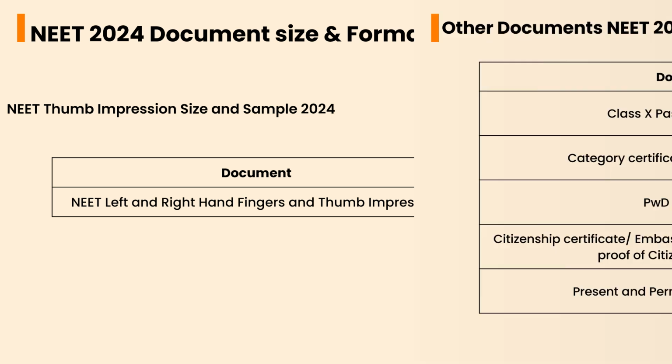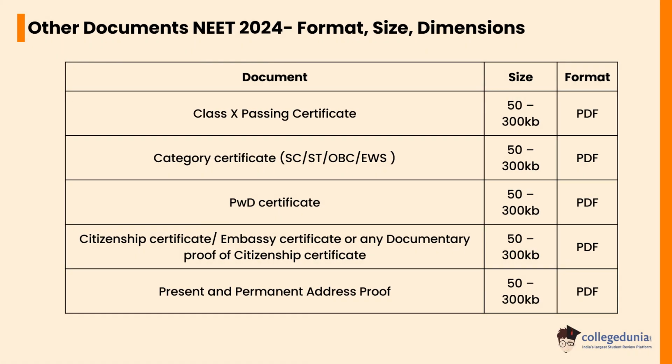Let's check the format, size and dimensions of other documents. Class 10 passing certificate should be 50 to 300 KB in PDF format. Category certificate size should be 50 to 300 KB in PDF format. PWD certificate size should be 50 to 300 KB in PDF format. Citizenship certificate, embassy certificate or any documentary proof of citizenship, the size should be 50 to 300 KB in PDF format. Present and permanent address proof, the size should be 50 to 300 KB in PDF format.